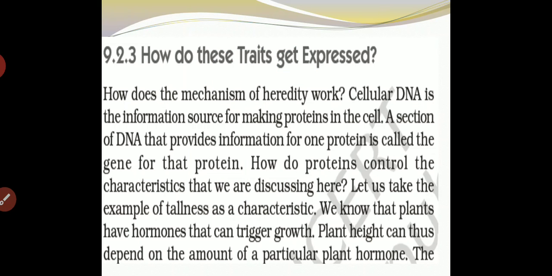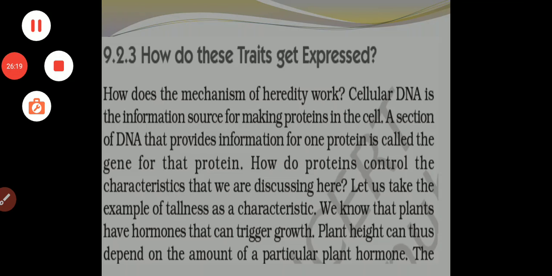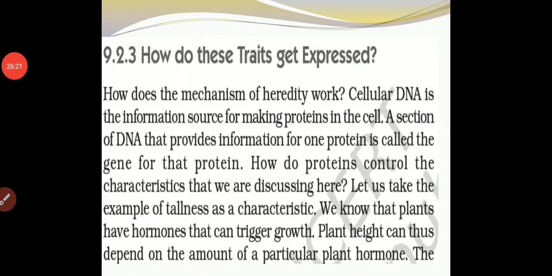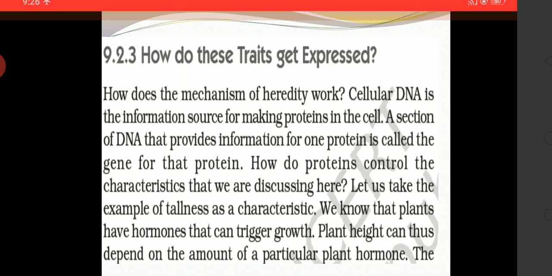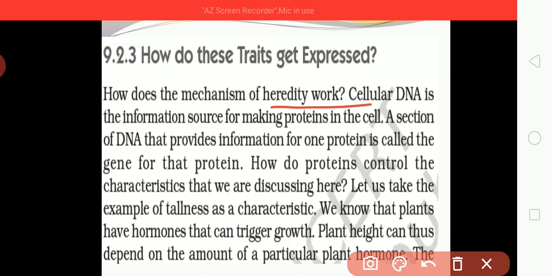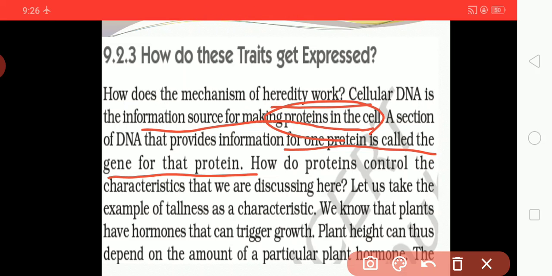Now how does this trait get expressed? How does the mechanism of heredity work? Cellular DNA is the information source for making proteins in the cell. A section of DNA that provides information for one protein is called a gene for that protein.